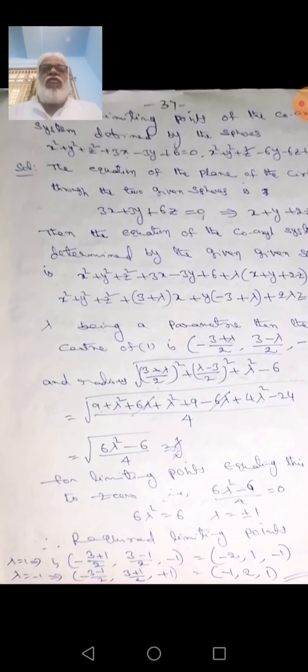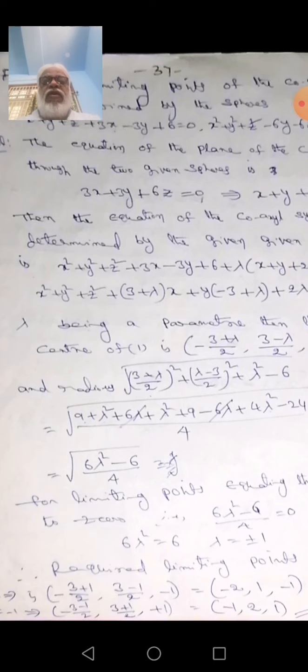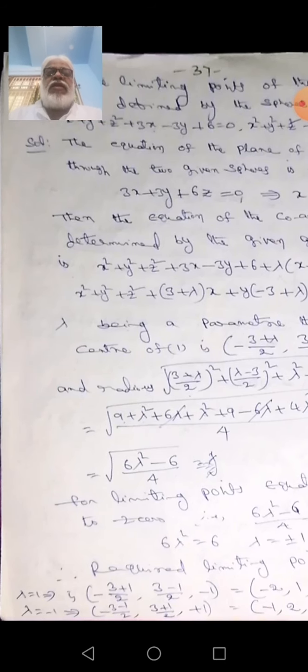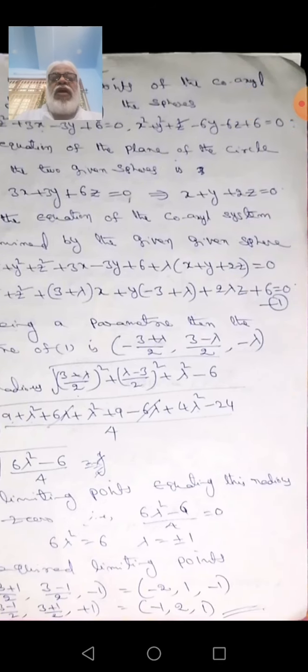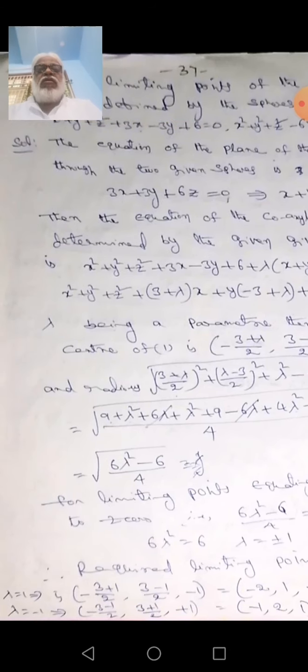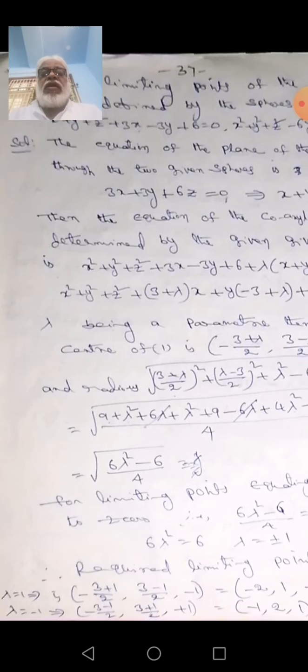Find the limiting points of the coaxial system defined by the spheres x square plus y square plus z square plus 3x minus 3y plus 6 is equal to 0, and x square plus y square plus z square minus 6y minus 6z plus 6 is equal to 0. Two spheres are given. Find the limiting points of those two spheres.